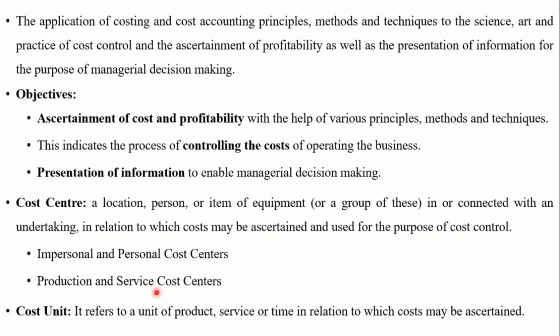Then production and service cost centers. A production cost center is one where the production activity is carried on. For example, machine shop, paint shop, assembly shop are examples of production cost centers. A service cost center is one which assists the production activity. For example, store department, internal transport department, labor office, maintenance department, accounts or costing department are examples of service cost centers. Is the concept of cost center clear?